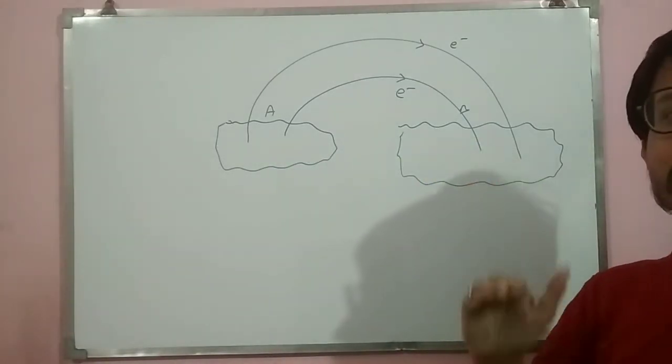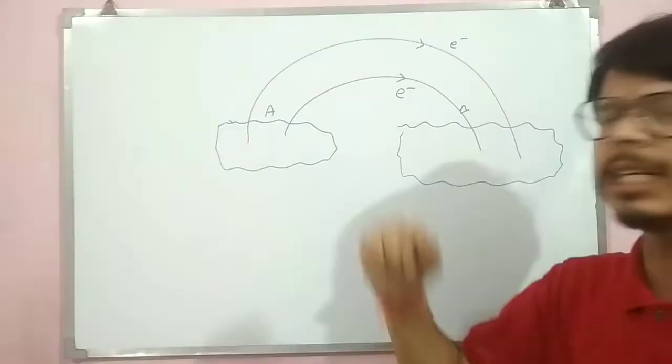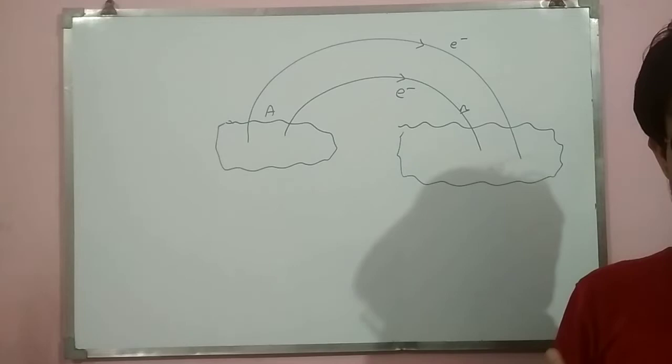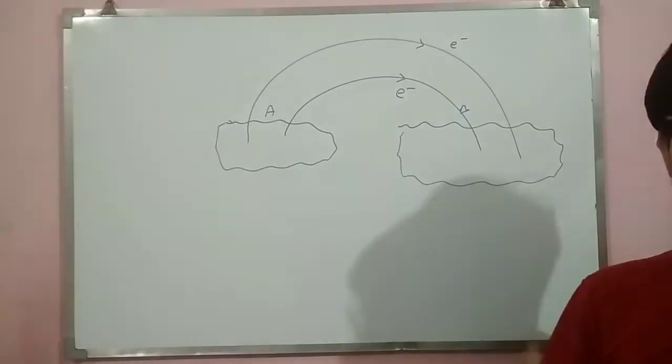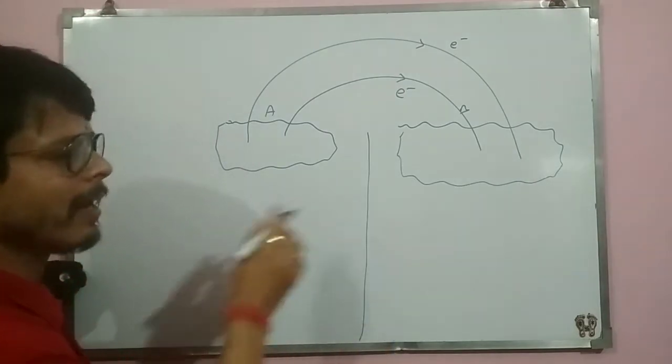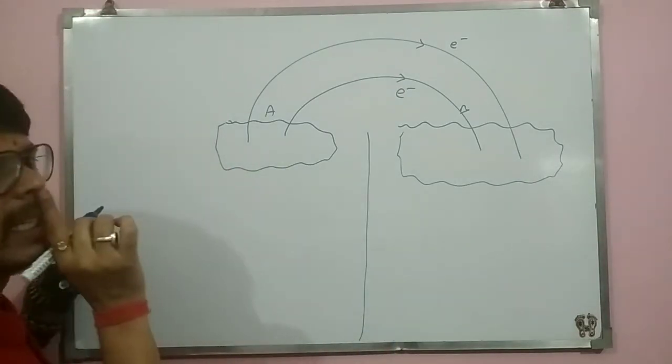Yes or no? One material to another. So one will lose its electrons, and the other will gain some electrons. One will lose some electrons, and the other will gain the same amount of electrons. Now come here. In material A.